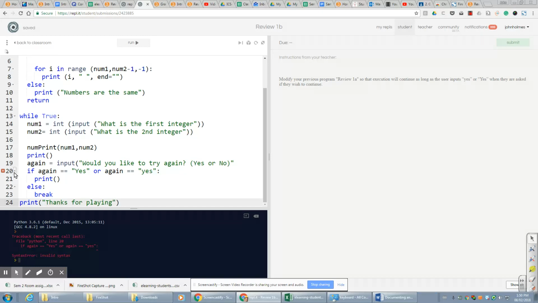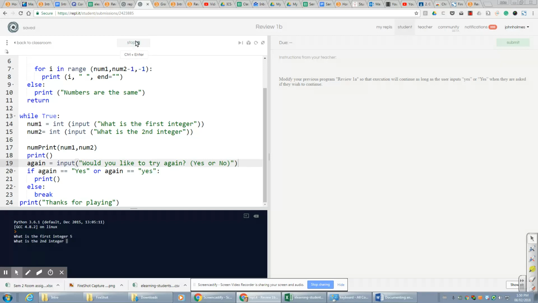Sometimes the compiler isn't smart enough to catch it until a little bit too late, so sometimes it actually appears in the previous line. So I look up at line number 19. I've opened my bracket here, but I haven't closed it. So I've got to close my input statement. Now let's try running it.